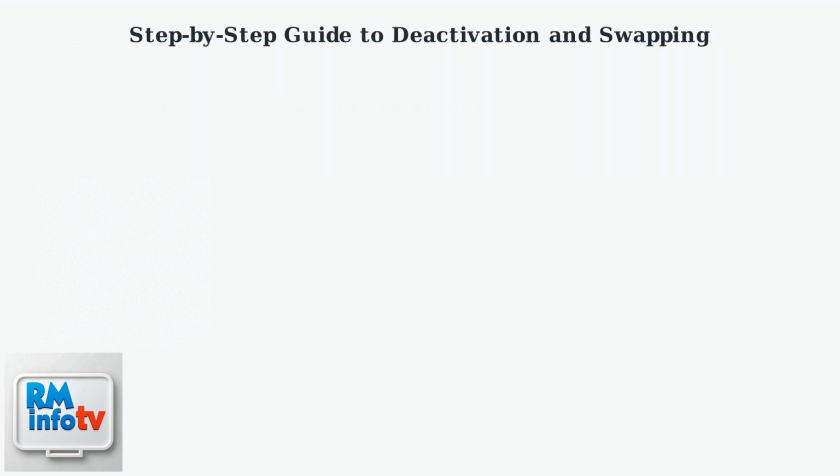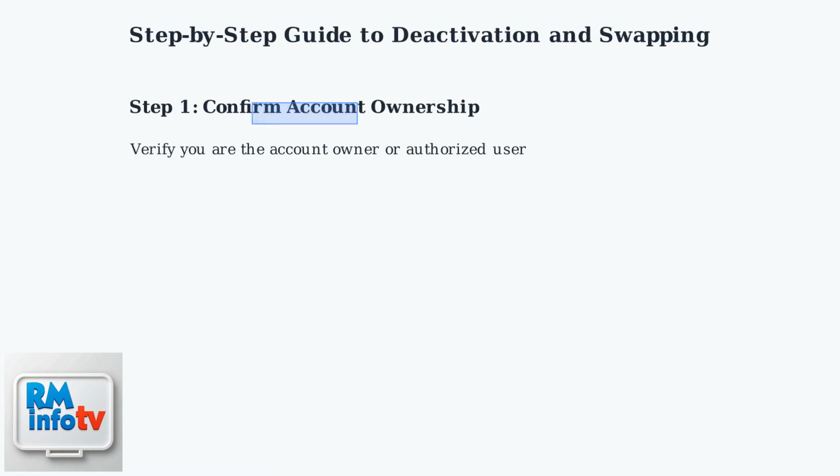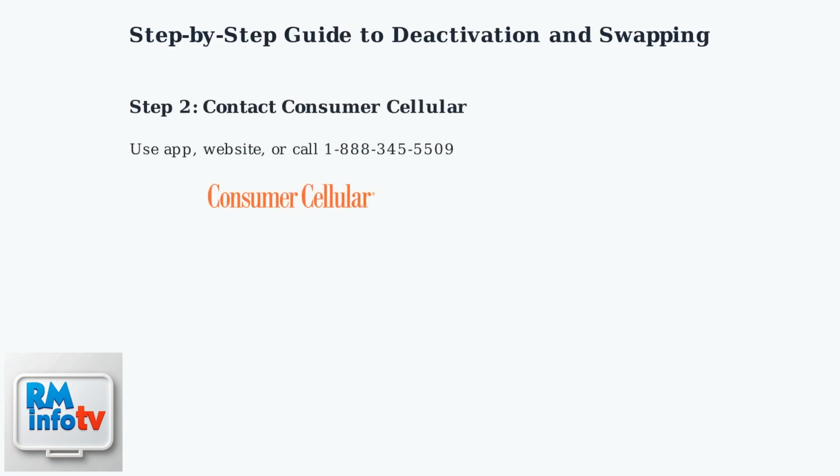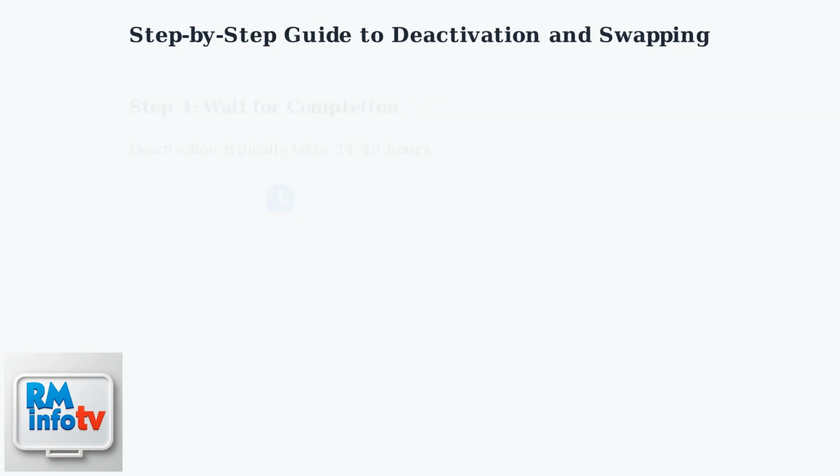Let's get into the process. For deactivation, first confirm you're the account owner. Then contact Consumer Cellular to start the deactivation. Keep in mind, it can take 24 to 48 hours to complete.